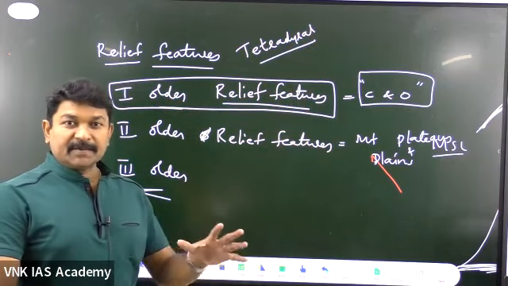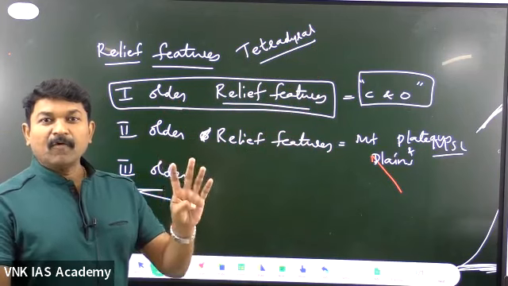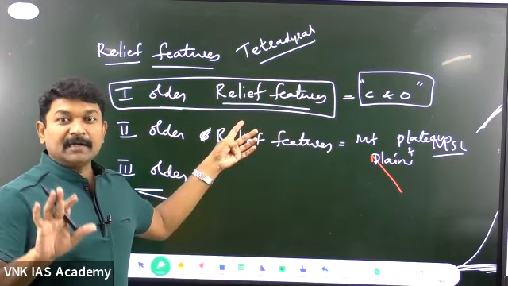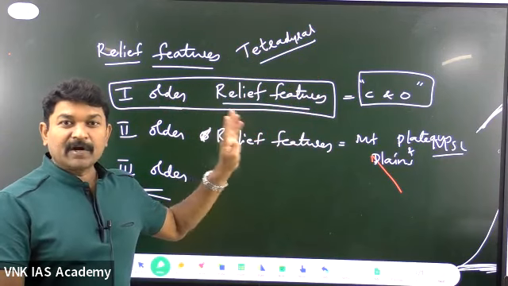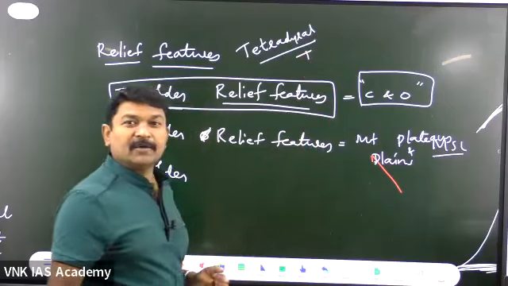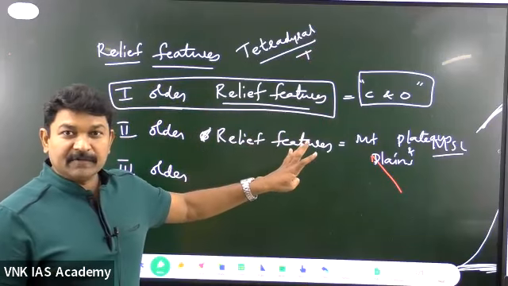What we discussed in the previous class, the tetrahedral concept given by Mr. Lauthian Green. What is it talking about? The formation of first order relief features, the formation of continents and the oceans. Also, along with the tetrahedral hypothesis, what are the concepts that are explaining the formation of first order relief features?